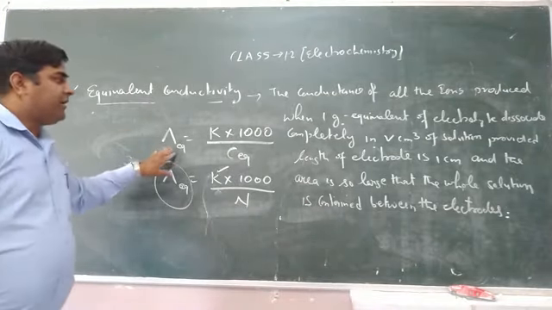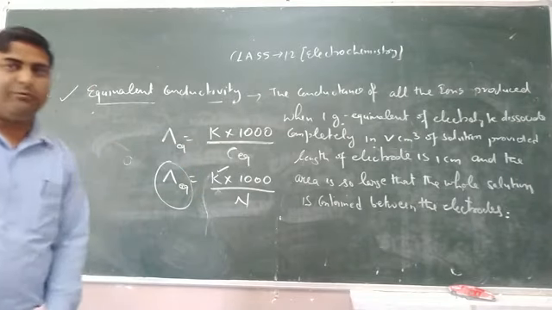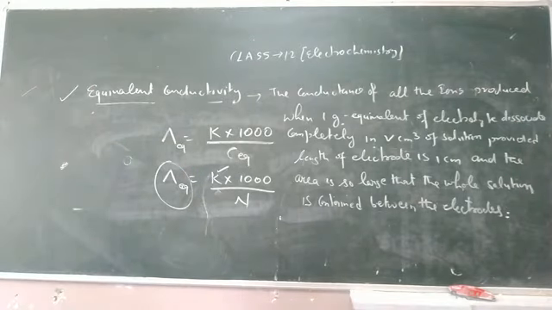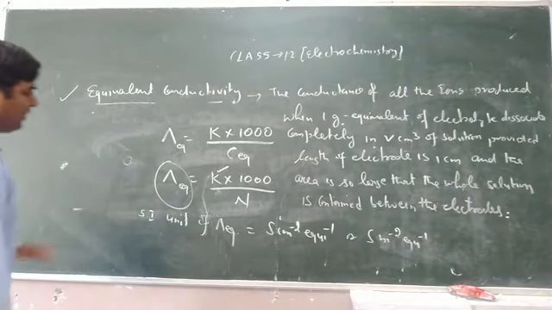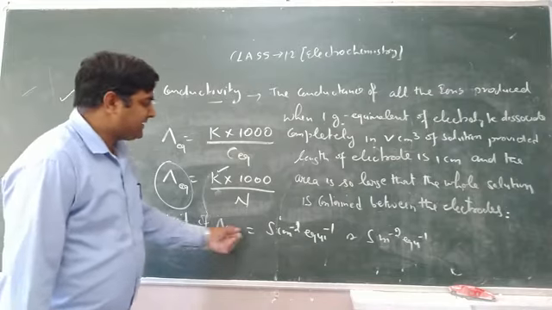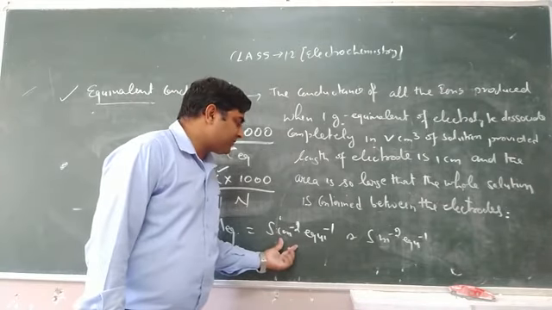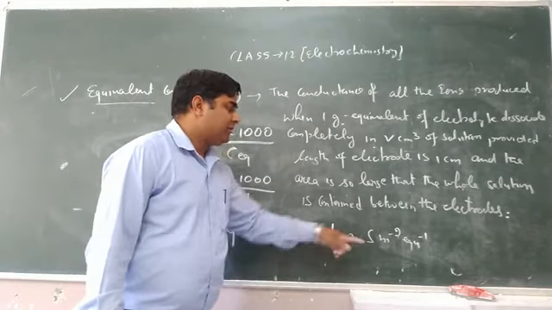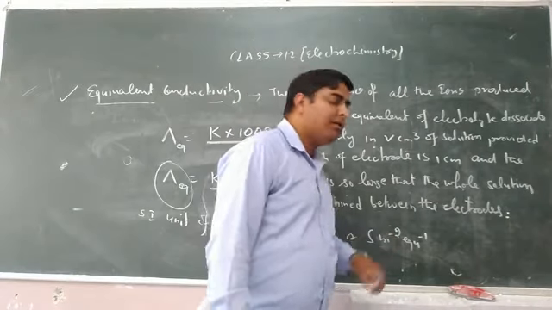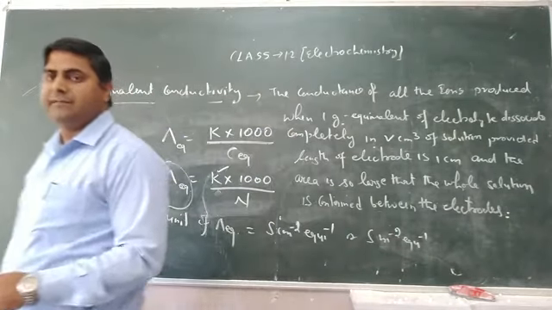So lambda equivalent is equal to kappa into 1000 upon C equivalent. C equivalent can also be written as normality. The SI unit of lambda equivalent is Siemens per centimeter square per equivalent or Siemens per meter square per equivalent.